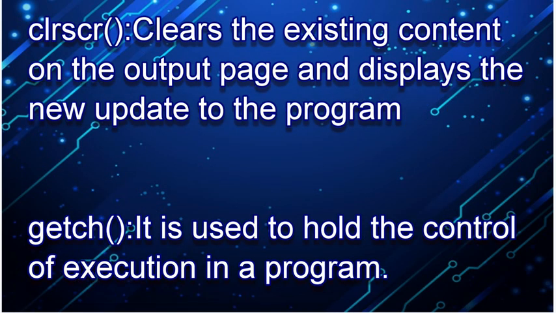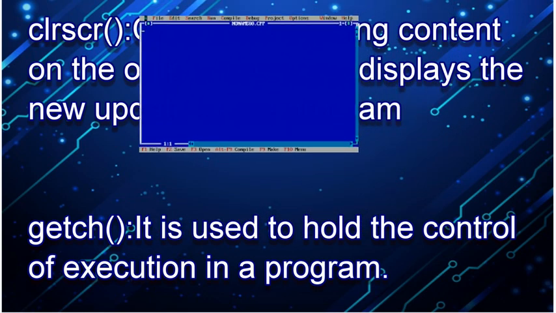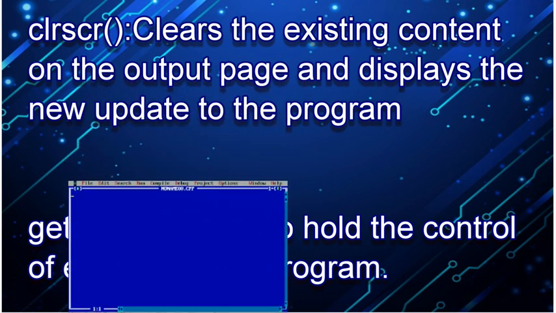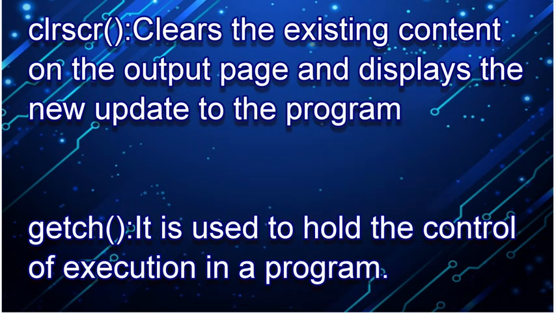Another thing we need to understand is the compiler. In this case I will give you an example with the help of the Turbo C++ compiler. In the Turbo C++ compiler we will also be using the conio.h header file. The conio.h header file includes two functions, the clear screen function as well as the getch function. You should know the purpose of these before we execute the code.